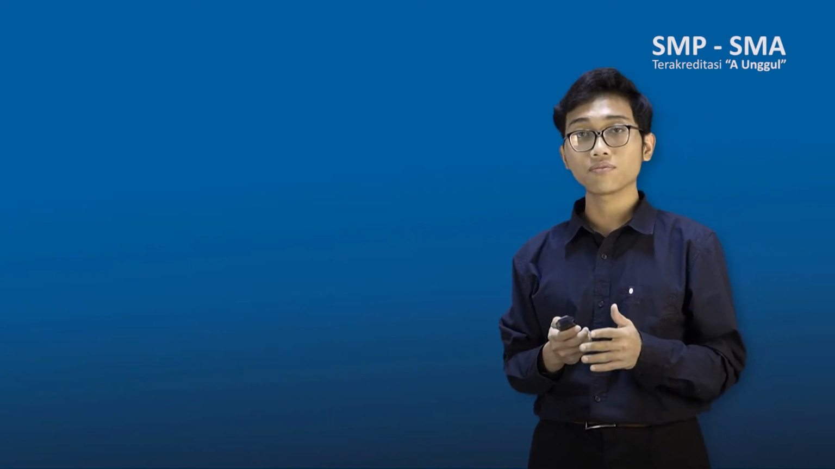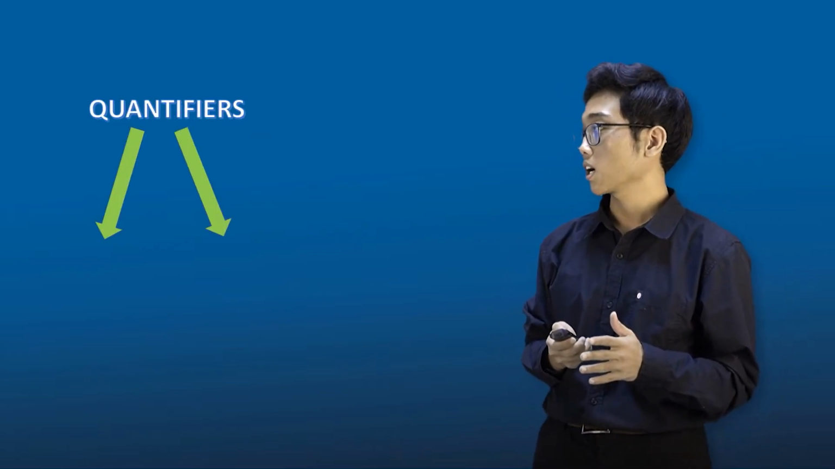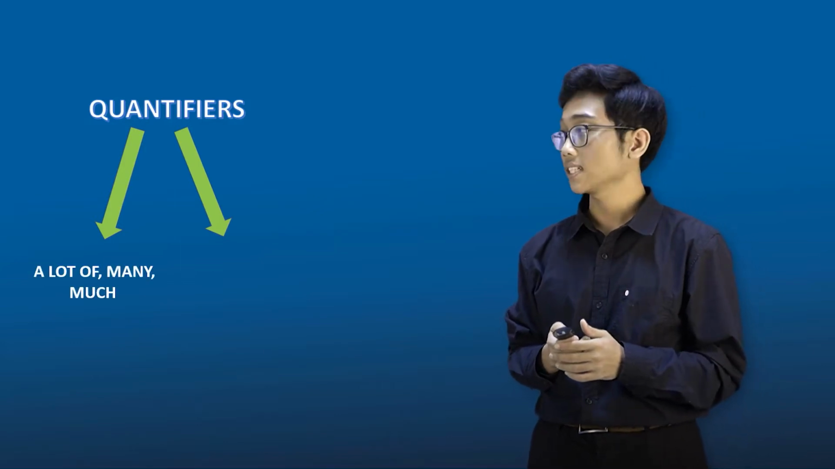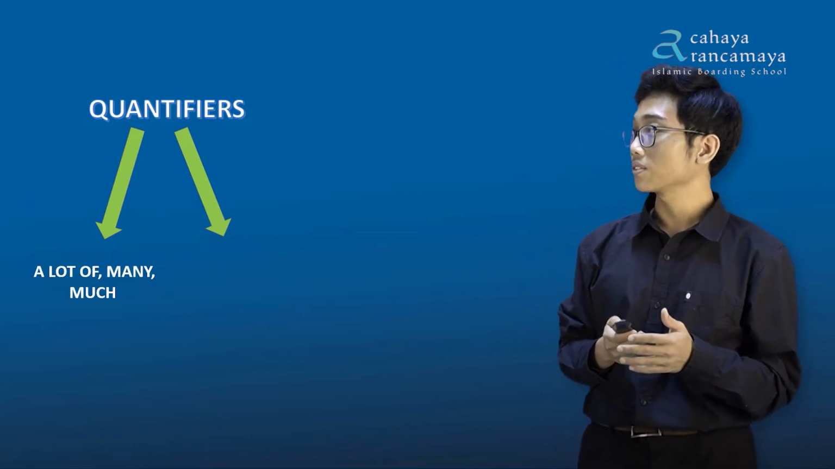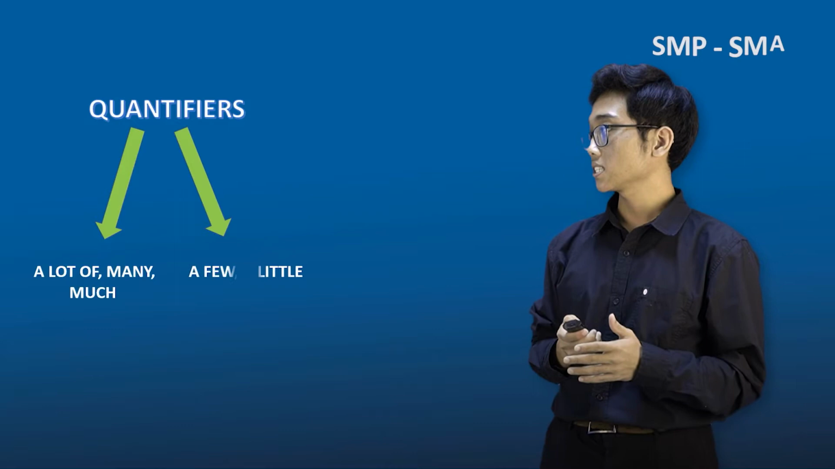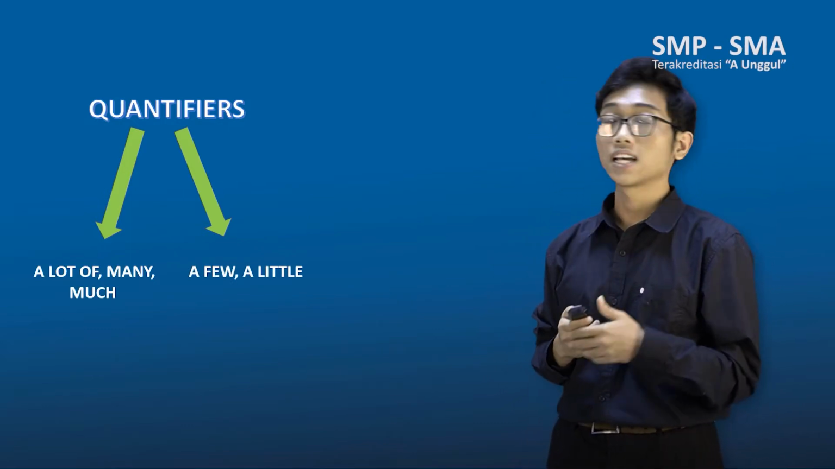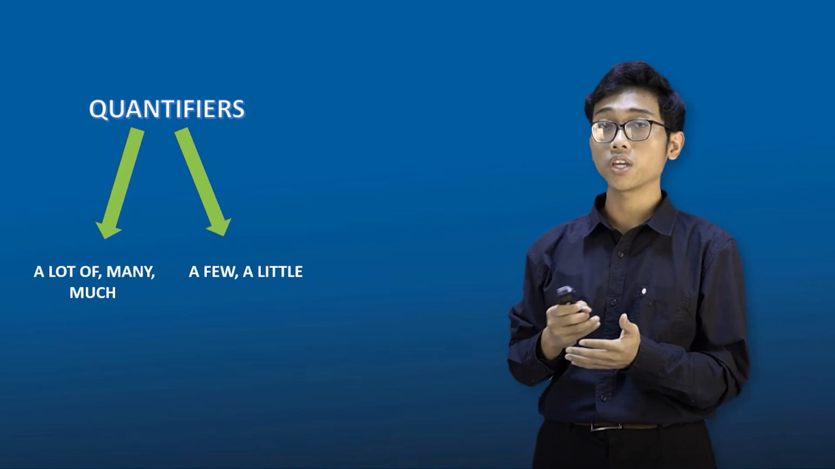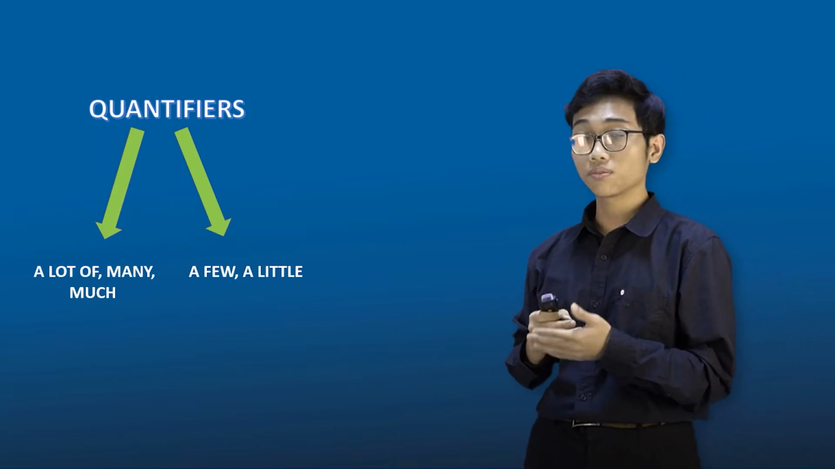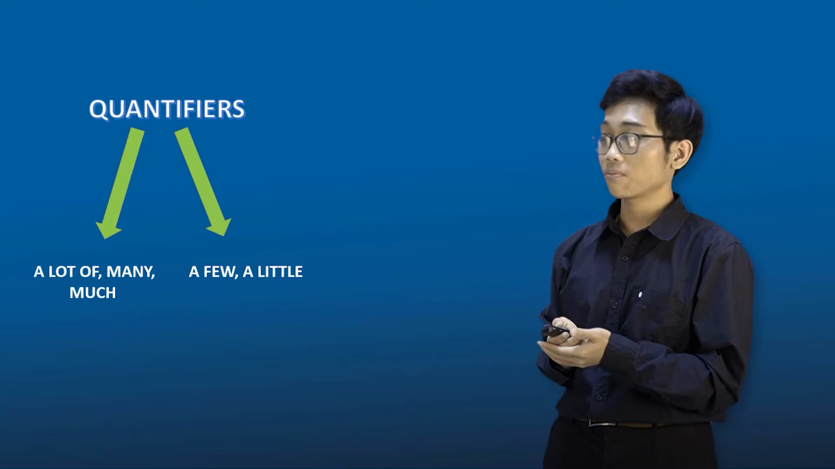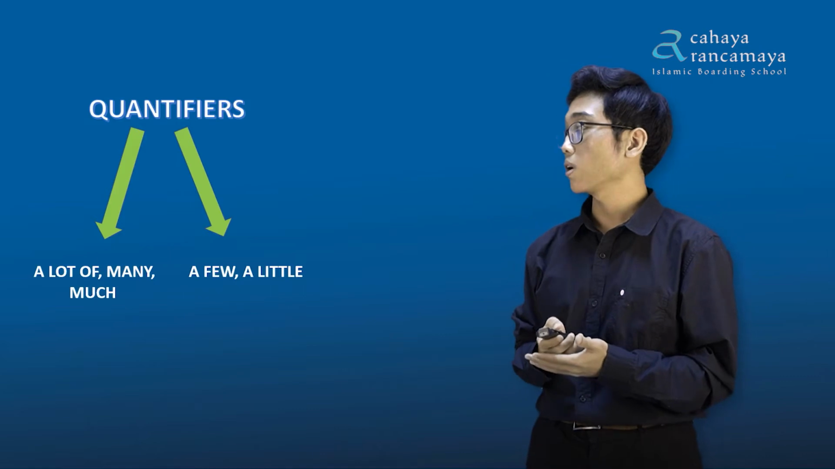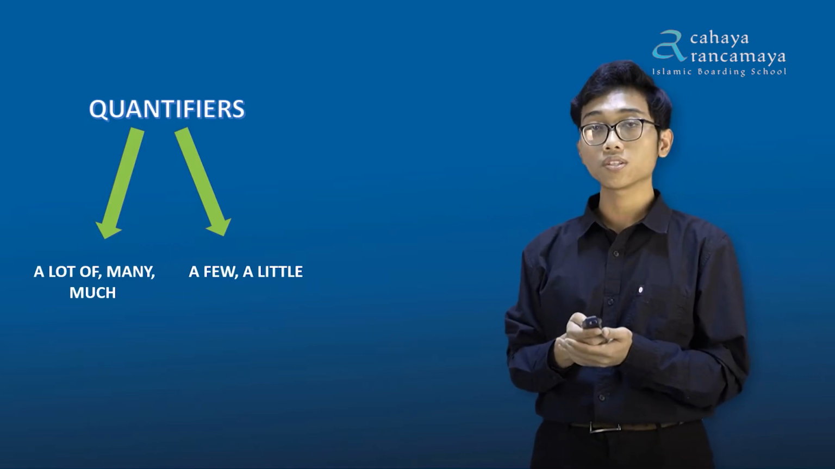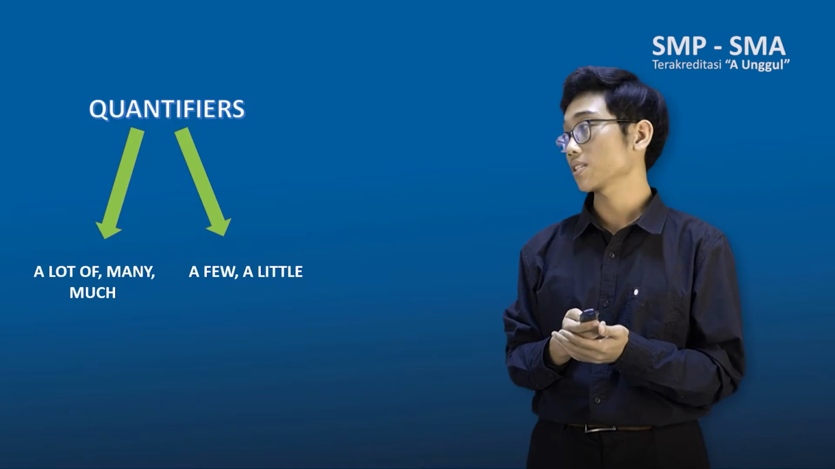First I want to divide the quantifiers into two groups. The first group consists of a lot of, many, and much. The second group consists of the rest of the quantifiers, a few and a little. But why do we have to divide them into two groups? Because a lot of, many, and much are used to describe a large amount of something, while a few or a little describe a small amount of something.